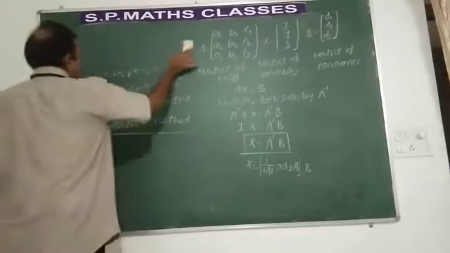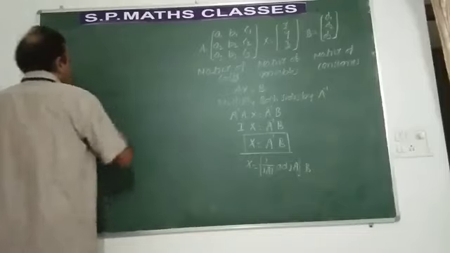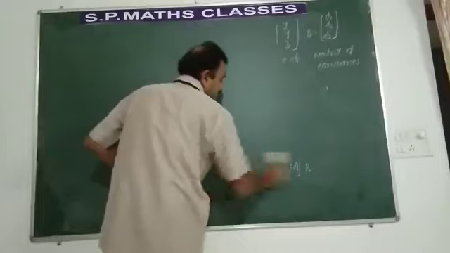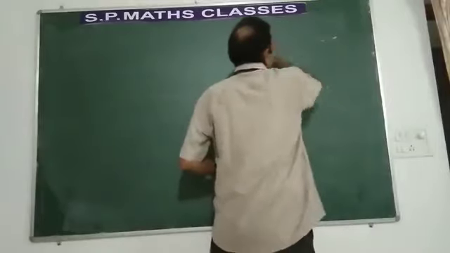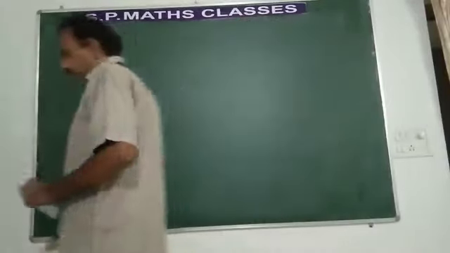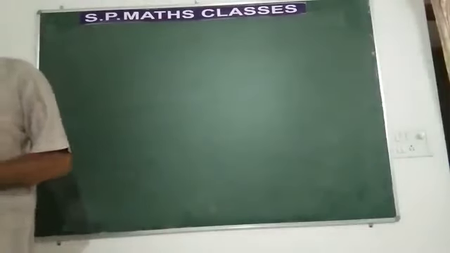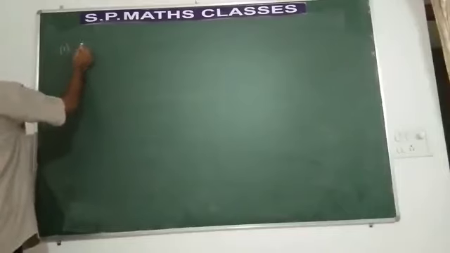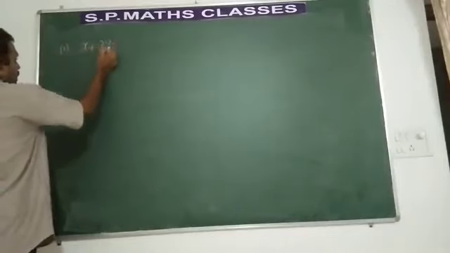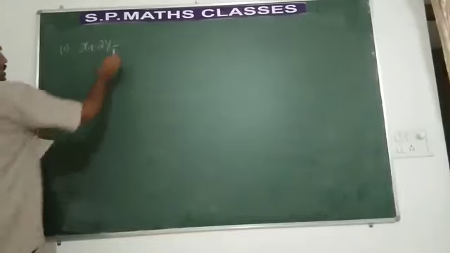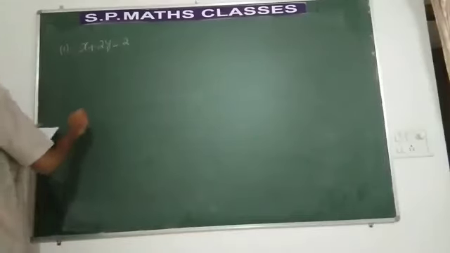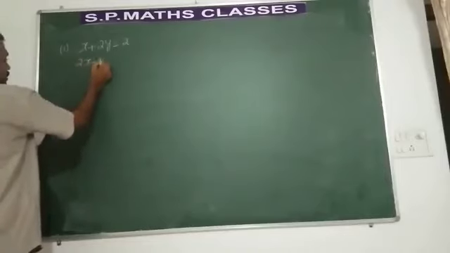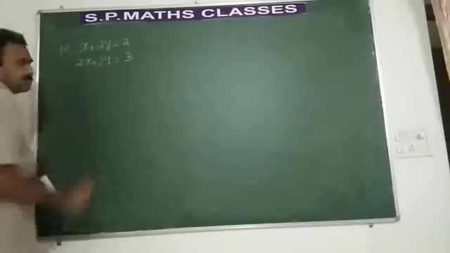Let us try to solve problems in the exercise. Let us consider the exercise problem. First problem, you have to check whether these equations are consistent or inconsistent. So first problem: x plus 2y is equal to 2 and 2x plus 3y is equal to 3.